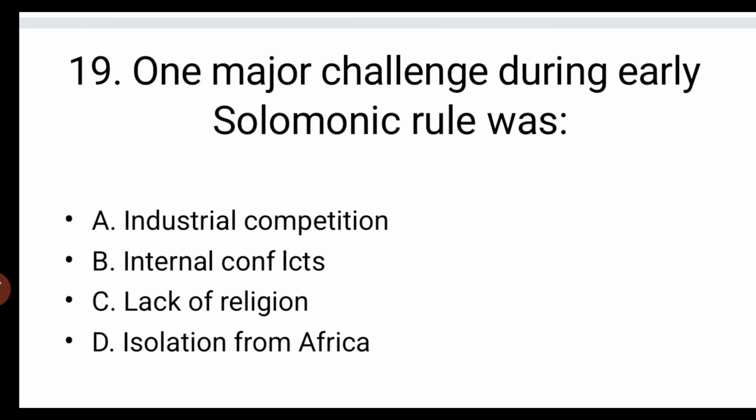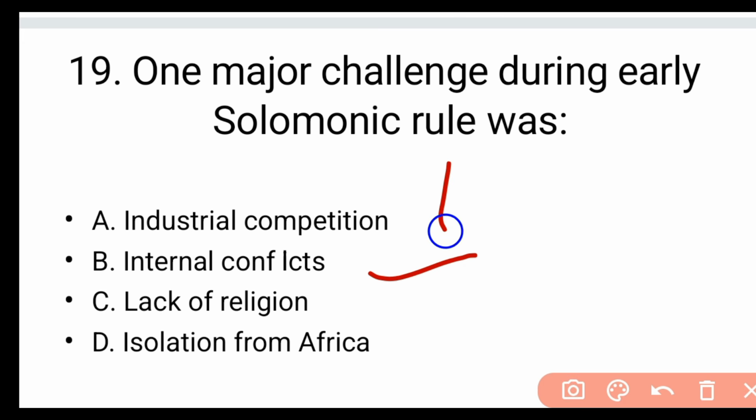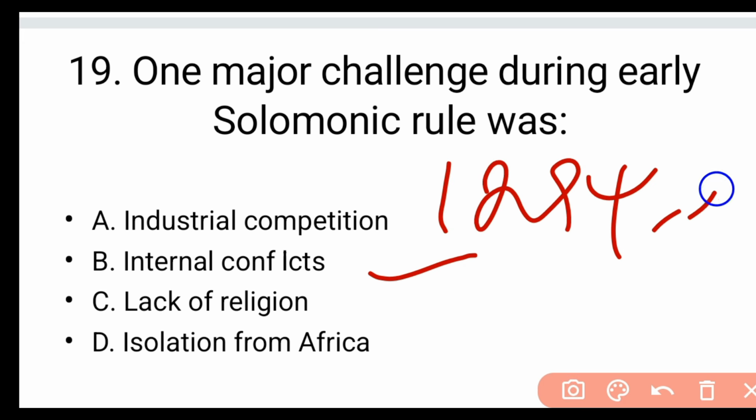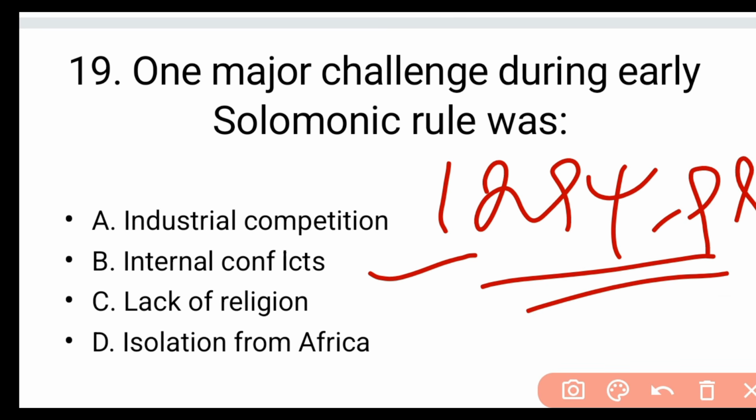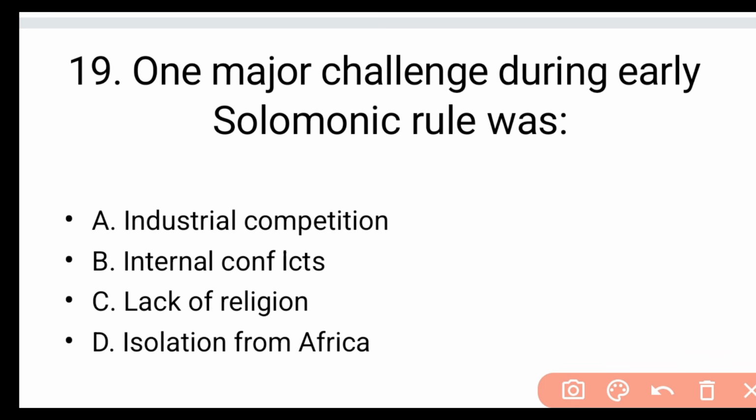Question number 19. One major challenge during the early Solomonic rule was A. industrial competition, B. internal conflicts, C. lack of religion, D. isolation from Africa. The answer is B. internal conflicts, especially conflicts within whom? Within the dynasty. ከ1294 እስከ 99 በተለይ በጣም አስቸጋሪ ፔሪድ ነበር ማለት ነው። There was a conflict between የሮያል ፋሚሊ ማለት ነው፣ በነገስታት ቤተሰቦች መካከል ግጭት መፈጠር ታውቃላችሁ ማለት ነው።